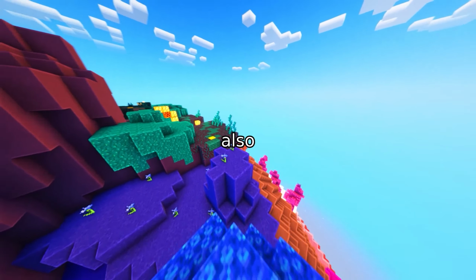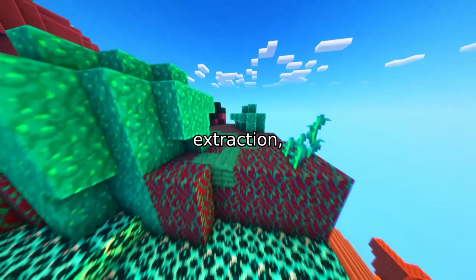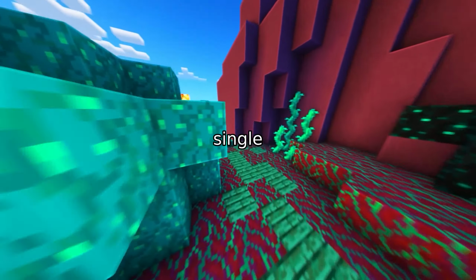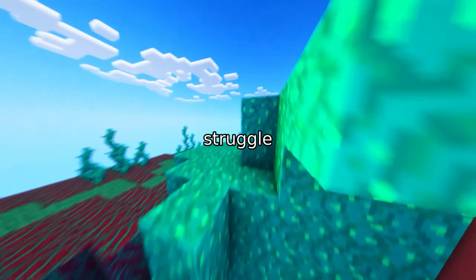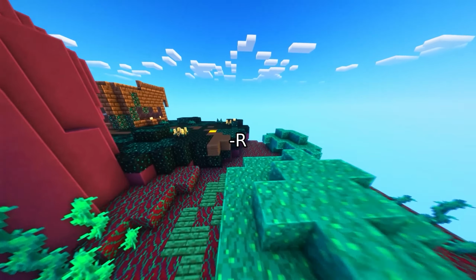What if the same sentence also mentions her birthplace or nationality? That's multi-label relation extraction, identifying all relationships in a single sentence. Traditional models struggle here, often missing subtle or overlapping connections. This is where SCoRE shines.